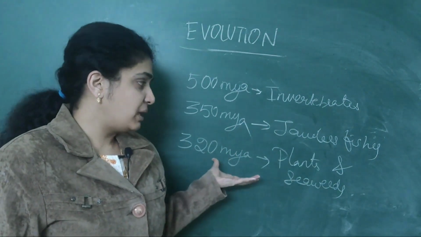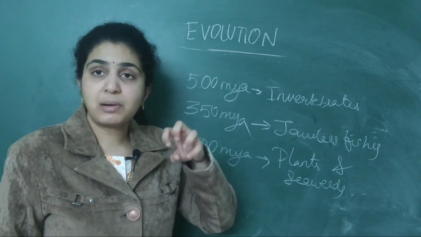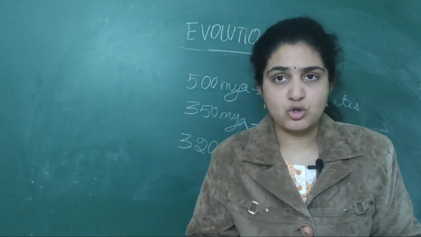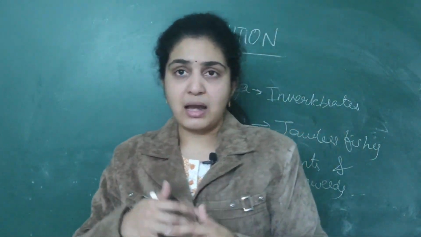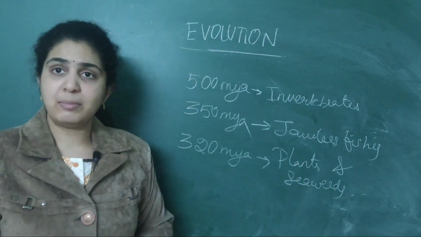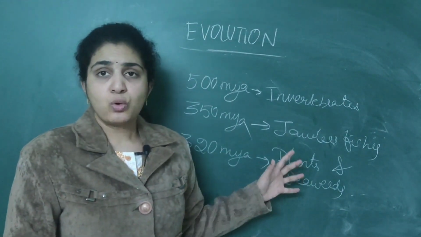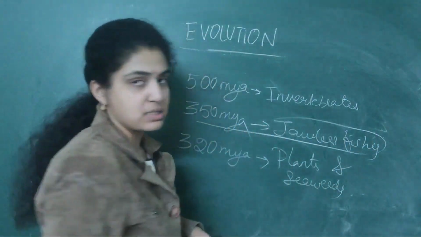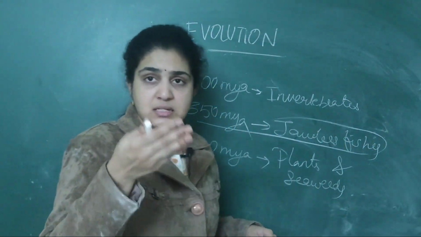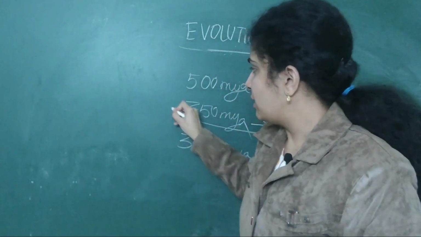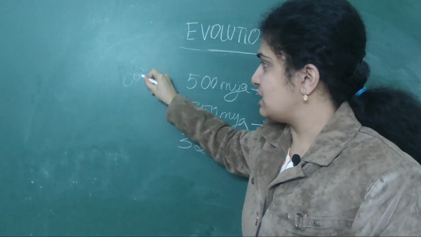Then 320 million years ago, the first plants came into existence on the earth. Seaweeds also were seen. After plants, with the growth of the plants, animals also came into existence. So I told you, first, 350 million years ago, these jawless fishes were seen. Latest, in 1938 approximately, one jawless fish was seen, the coelacanth.